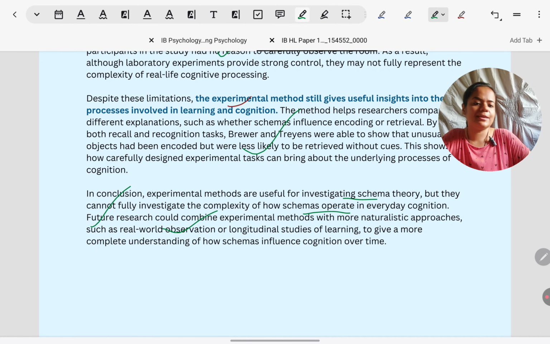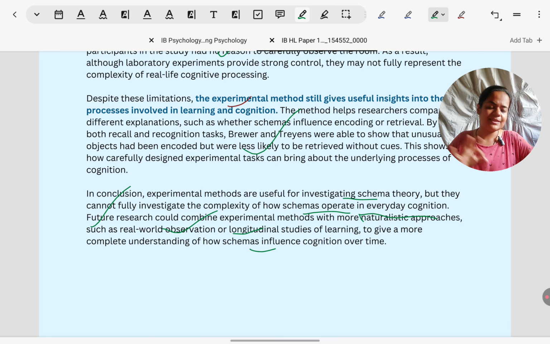So future research recommendations, like always, based on what limitations are there, we can say what future research should do. They need to go beyond lab experiments. Future researchers should combine lab experiments with more naturalistic methods because we saw the problem is coming because of the artificiality of lab experiments. We are losing ecological validity. And also long-term studies need to be done to figure out whether in different situations and across time people make mistakes of consistency, inconsistency. That will give us assurance that really schemas influence recall or not. Just from one instance, we cannot assume that something that is unobservable must be existing.